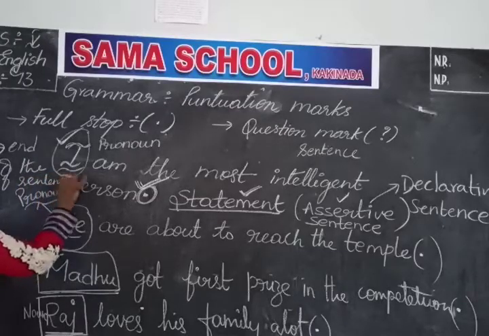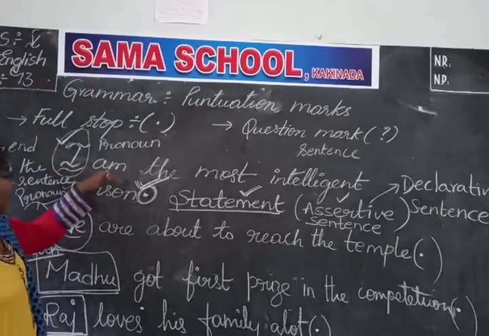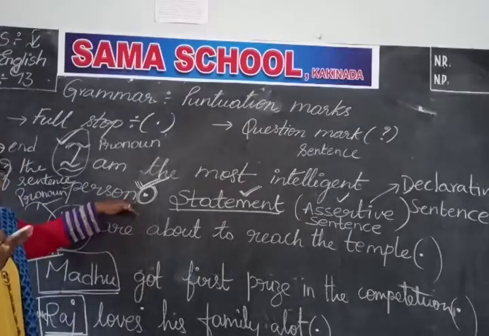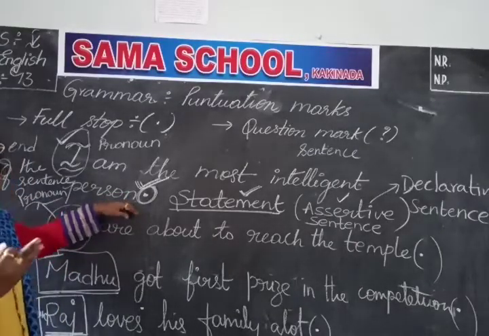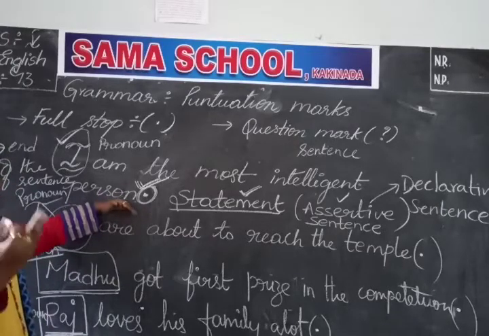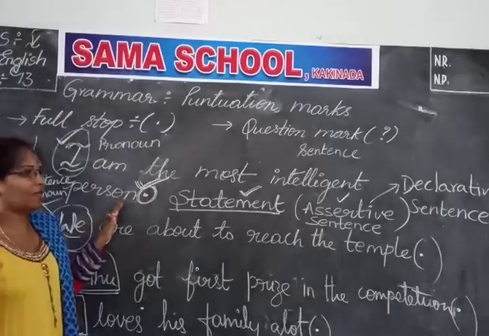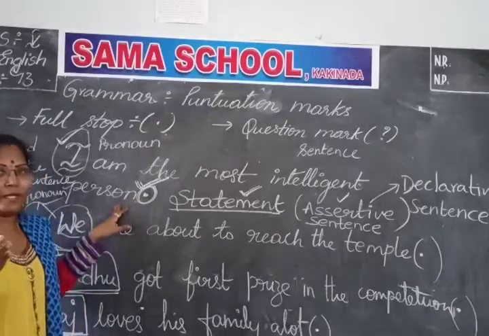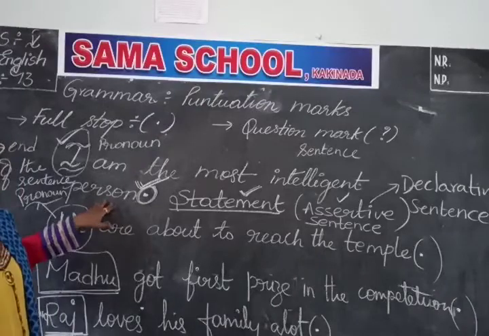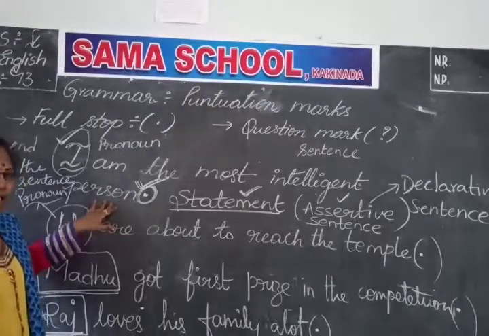Any doubts? No? If you are having any doubts, you can revise the video once again so that you will be able to understand. If you listen more comfortably, you will be able to understand. For example, if you are in the class, you will be having doubts and we will be clarifying. But here, with the support of the video, still if you have any doubts, you can WhatsApp to me.